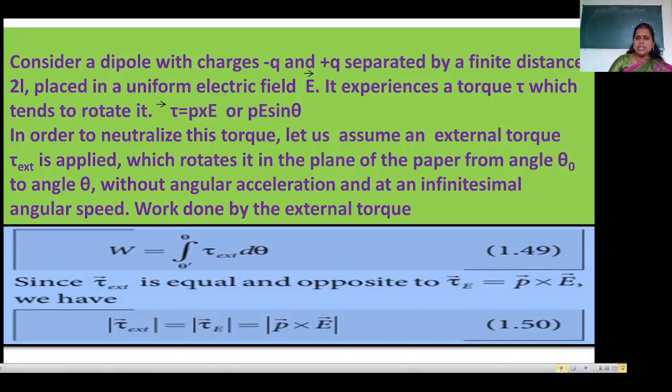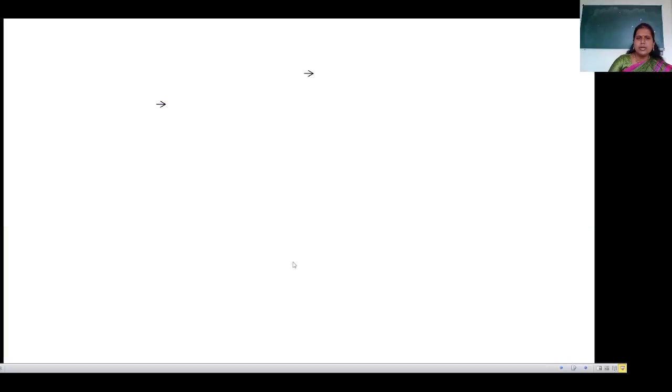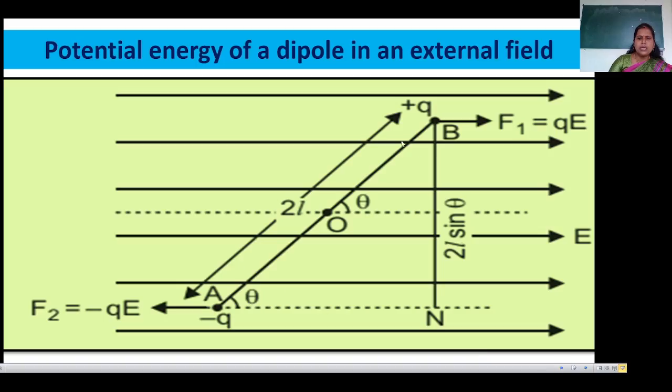Here, once again we will see the diagram. In this diagram, plus Q charge is placed at point B and minus Q charge is placed at point A. Theta is the angle, and 2L is the distance between the two points. Because of this, equal and opposite forces are produced, which produce the torque.